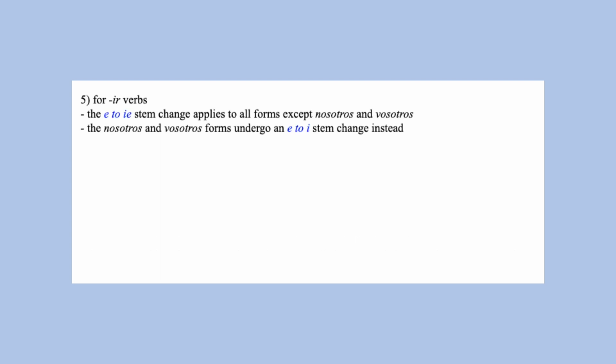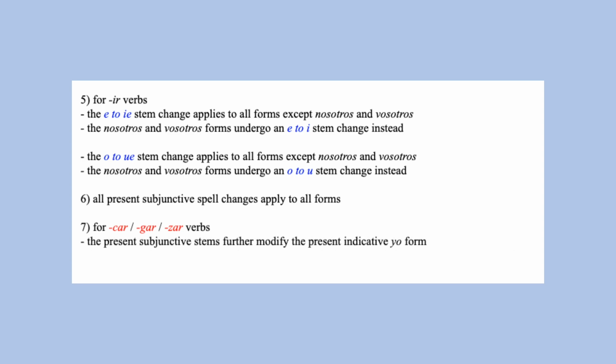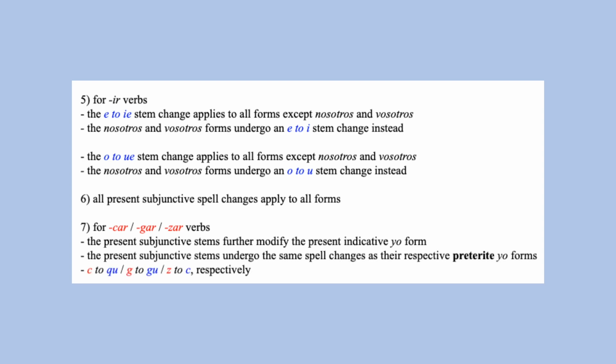For IR verbs with an E to IE stem change, they instead undergo an E to I stem change in their nosotros and vosotros forms. And IR verbs with an O to UE stem change instead undergo an O to U stem change for nosotros and vosotros. Spell changes apply to all forms in the present subjunctive. And for cargar and zar verbs, their present subjunctive stems further modify the first person singular present tense yo form. They undergo the same spell changes as their respective first person singular preterite forms, the C to QU, G to GU, and Z to C respective spell changes.